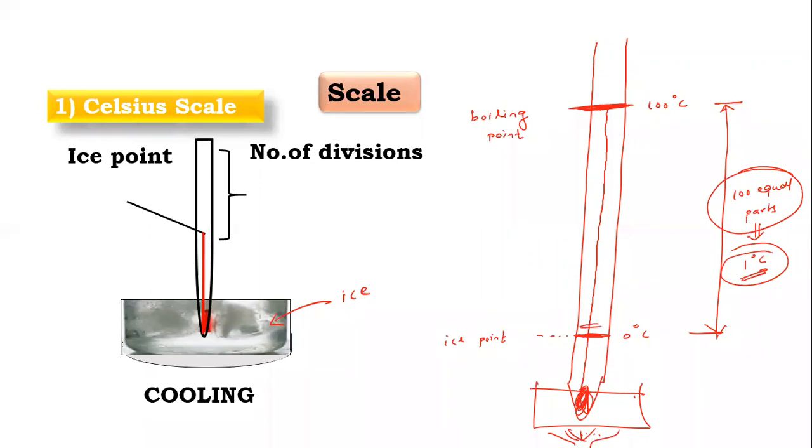So we can write then 1, 2, 3, 4 degrees Celsius. Same, we divided this into 100 parts, and every part is called 1 degree Celsius. I hope everyone understood the Celsius scale. Now in a similar manner,